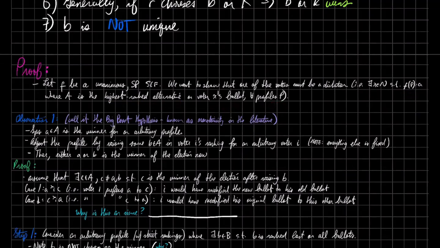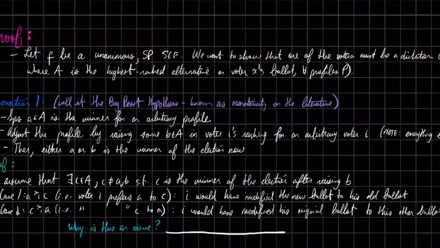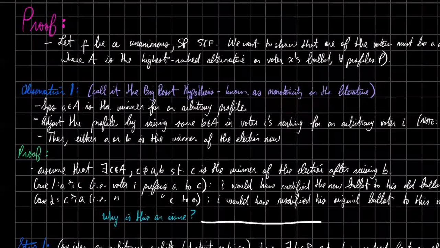So for any number of people with any number of preferences, that one voter is always going to get his top ranked candidate as the winner of the election. Okay, so first we have to make an observation. I'm going to call this the big boost hypothesis. It's known as monotonicity in the literature, but that's kind of monotonous, pun intended. So we're going to call this the big boost hypothesis.